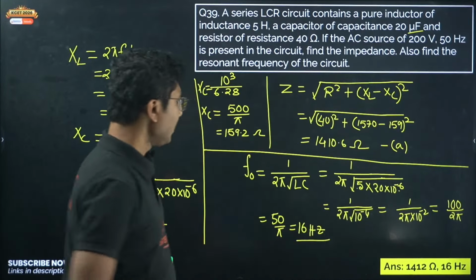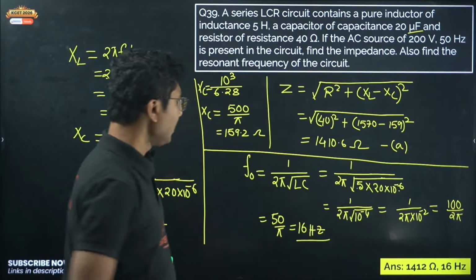A sinusoidal voltage of RMS value 200 volt and frequency 50 hertz is applied to a series RC circuit. No L is here, only R and C, where R equals 3 ohm, C equals 800 microfarad. Calculate the impedance of the circuit, the current through the circuit, and the phase difference between current and voltage. Even though it is an RC circuit, I will explain how to solve the phase for an LCR circuit as well.